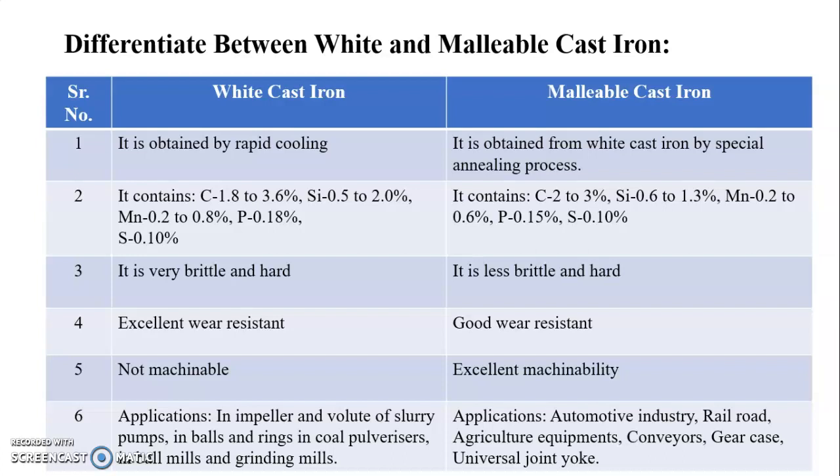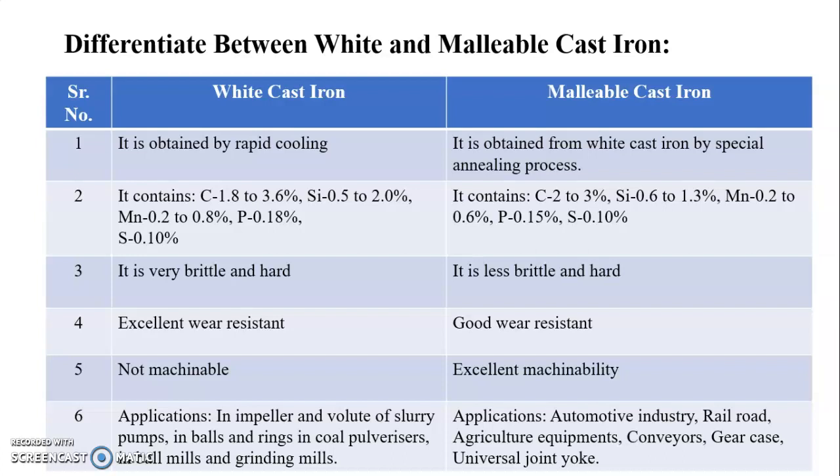Malleable cast iron contains 2 to 3% carbon, 0.6 to 1.3% silicon, 0.2 to 0.6% manganese, 0.15% phosphorus, and 0.10% sulfur.